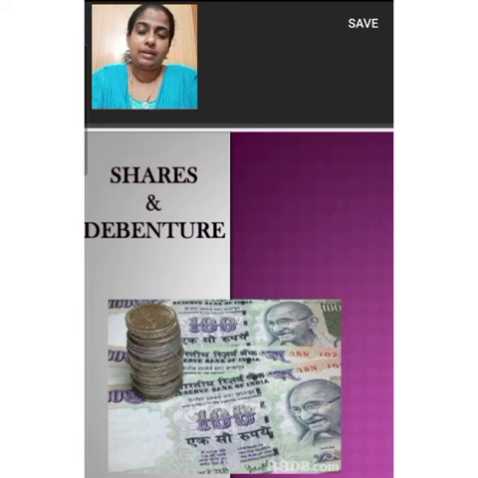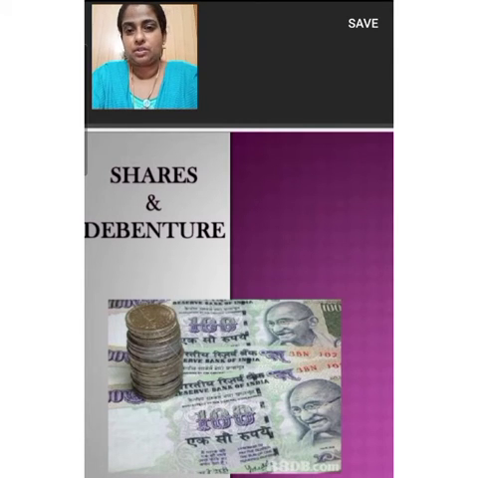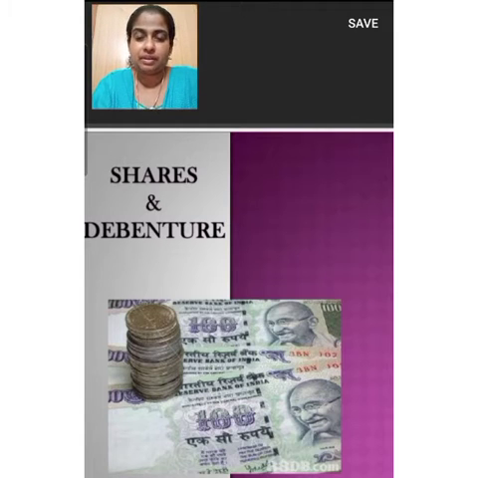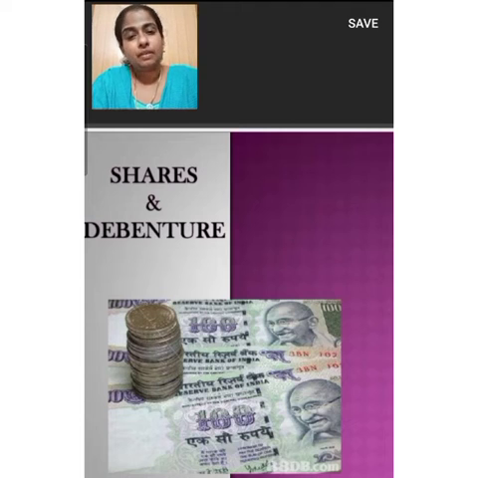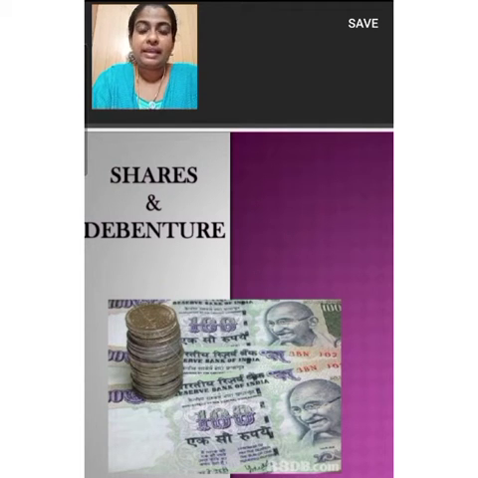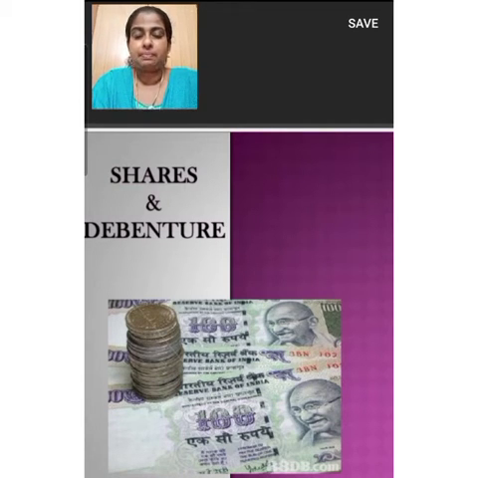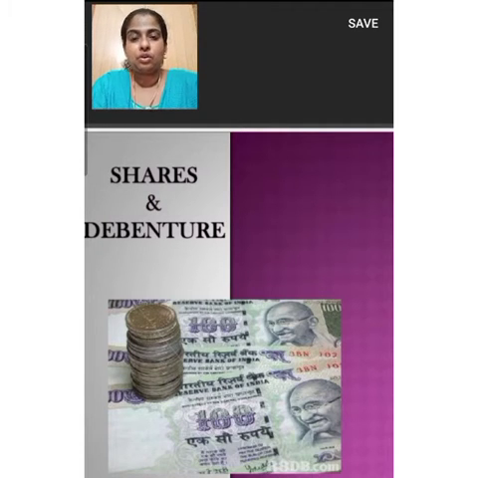Then equity shareholder is a person who holds equity shares of the company, and preference shareholder is a person who holds preference shares of the company. Equity share capital is the owner's funds. It is an example for internal funds. And preference shareholder is the creditor of the company. Preference share capital is the example for external funds or borrowed funds. Preference shareholders have preferential right to get fixed amount of dividend.